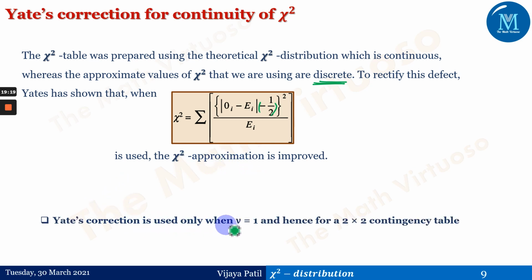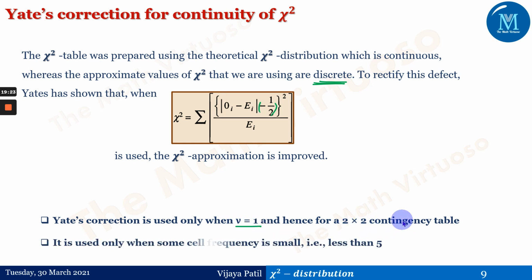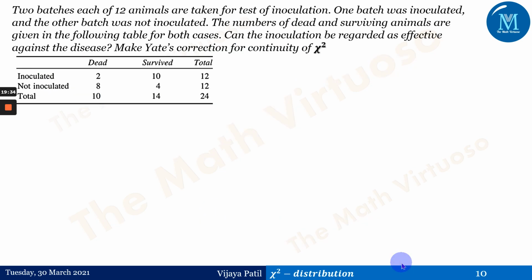Yates correction is used only when nu equals 1, that is a 2 cross 2 contingency table, and it is used only when some cell frequency is small, that is less than 5. Few of them consider 5, few of them consider 10.